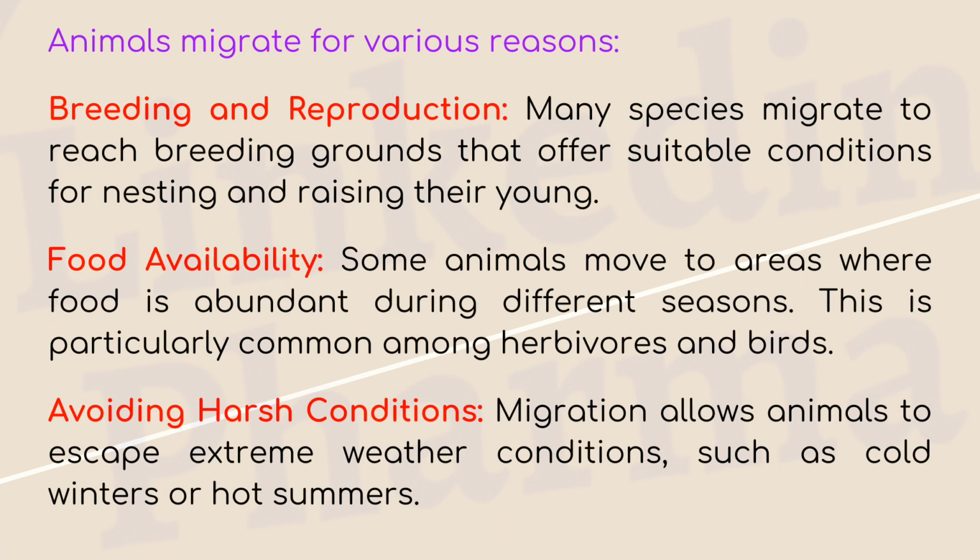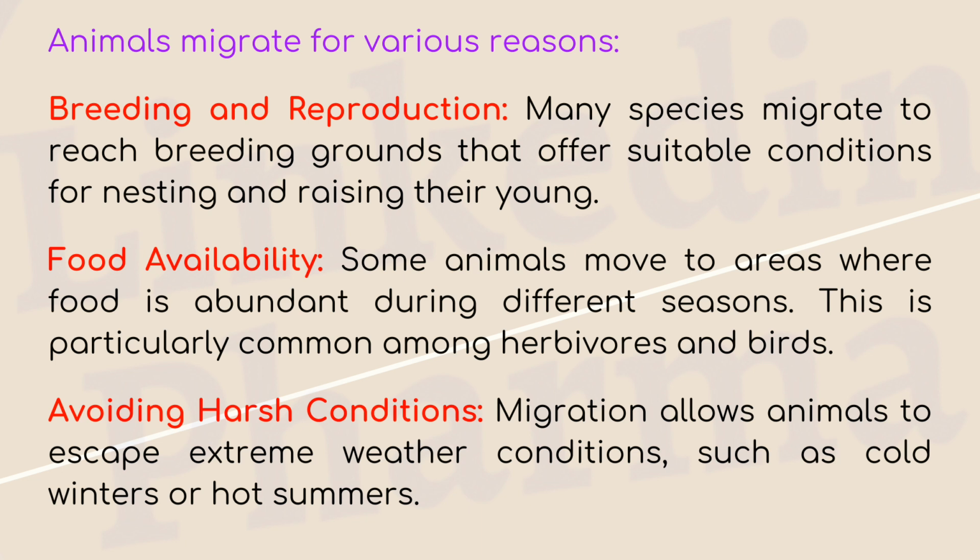Animals migrate for various reasons. Breeding and reproduction. Many species migrate to reach breeding grounds that offer suitable conditions for nesting and raising their young. Food availability. Some animals move to areas where food is abundant during different seasons. This is particularly common among herbivores and birds.